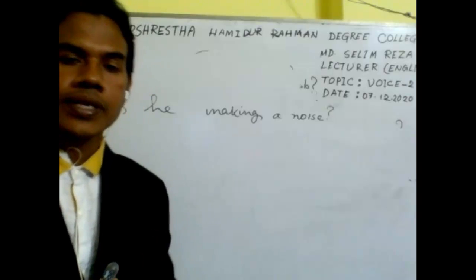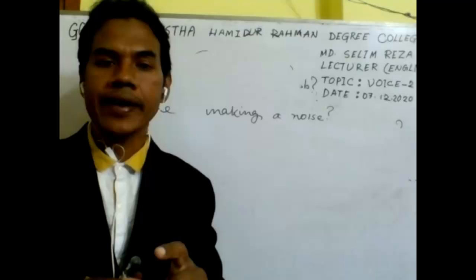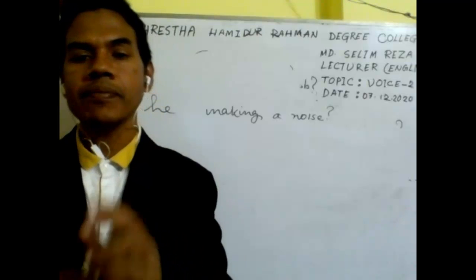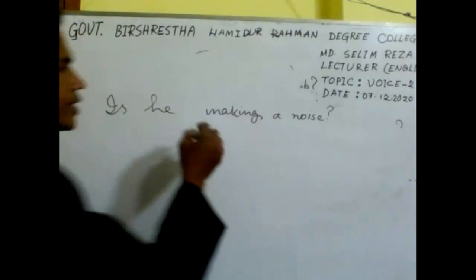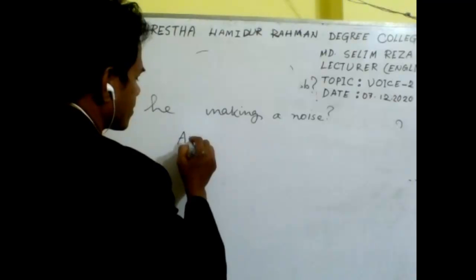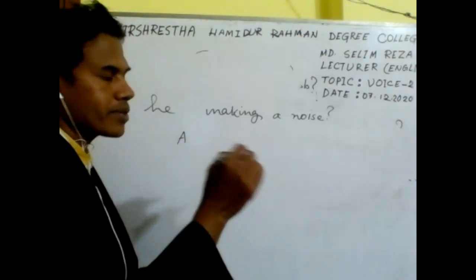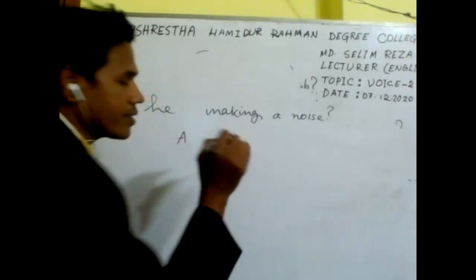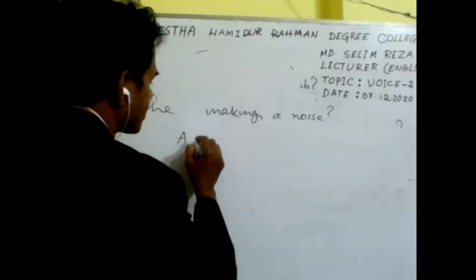And for changing this type of tense from active to passive, you must use being. So first of all, we should use the subject. Now what will be the subject? Here the object will be the subject. So the object is a noise.